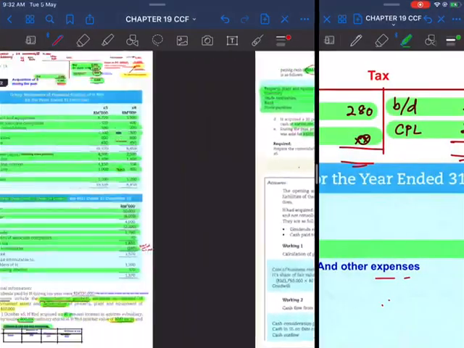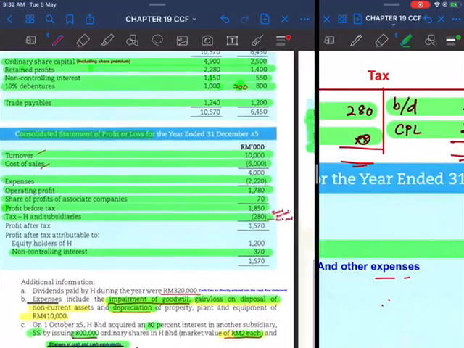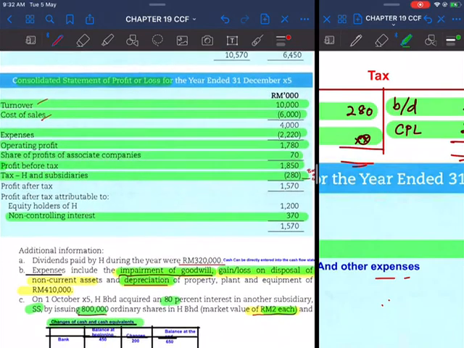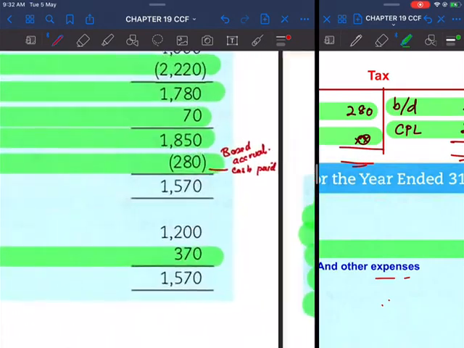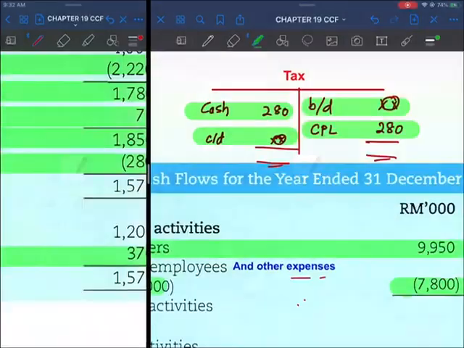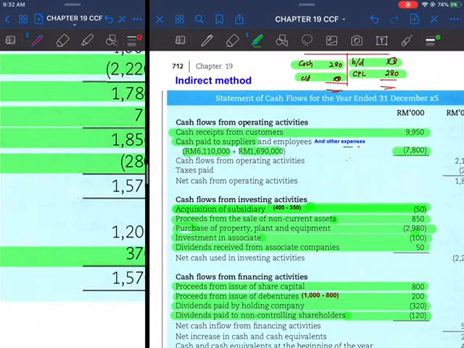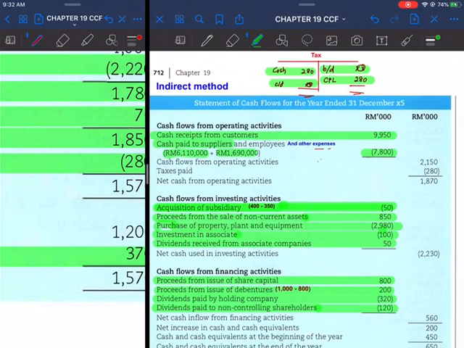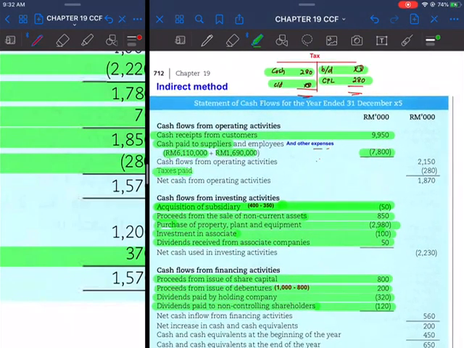So the amount which is stated in the consolidated profit and loss is also the amount of cash. Okay, so this amount of tax paid is entered in operating activities. Okay, tax paid 280.